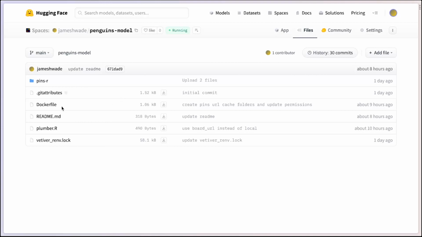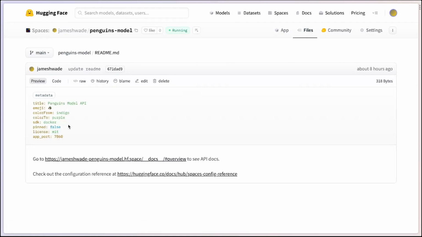So again, all you need is the Dockerfile, plumber.R, and Vetiver renv.lock, and all of these are created by the Vetiver package. Then you tweak the README that's generated by default when you create this space. I renamed it Penguins Model API, and then I did specify the app port down here as well. So those are the important changes that I made from default.